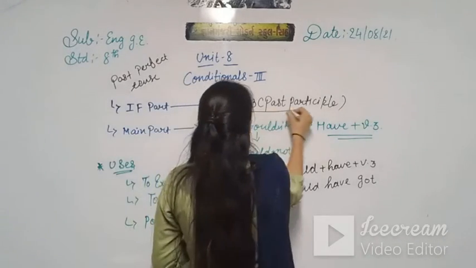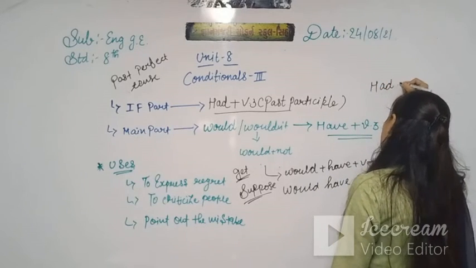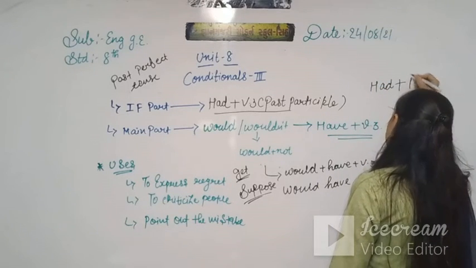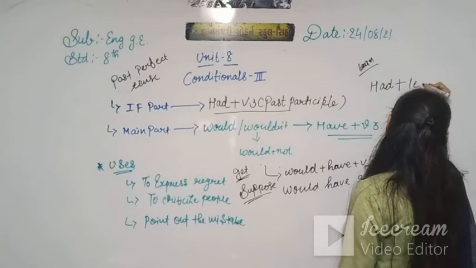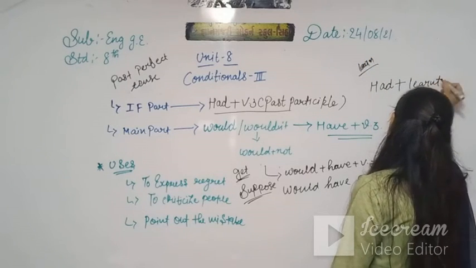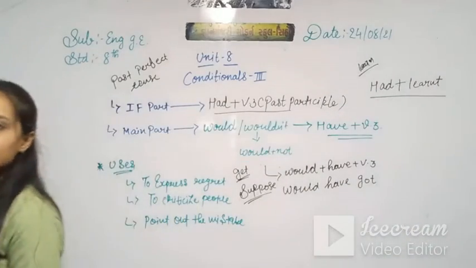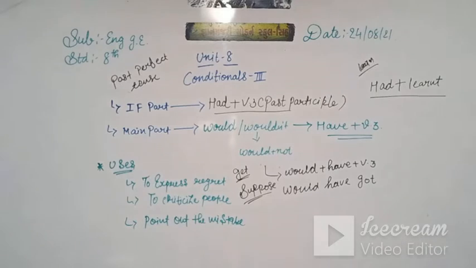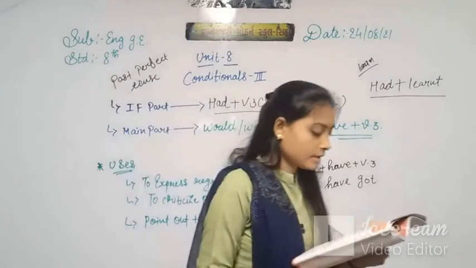Here had plus verb 3. So here also what we write? Had plus, if there is learn, then we write here learn. Clear? Had learned. Clear or not?